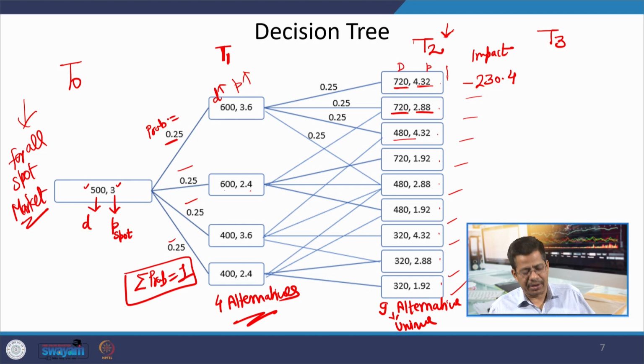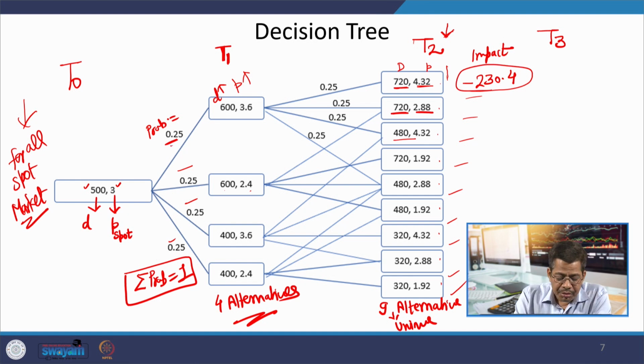Now, that impact is coming with a particular probability. It is not that you are directly getting this impact, because there is a 25% probability that demand will increase and price will also increase, and then again a 25% probability of getting an impact of minus 230.4. So these probabilities will multiply and then you will get the expected impact.